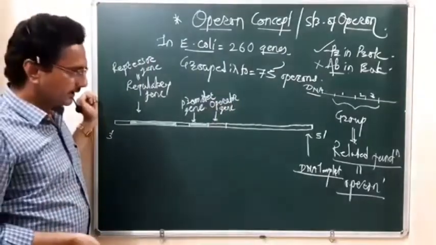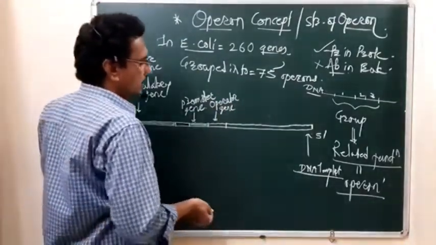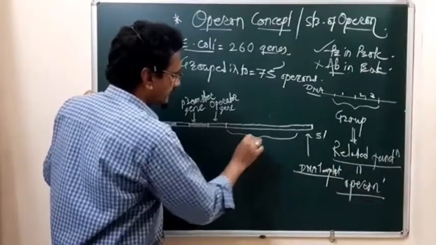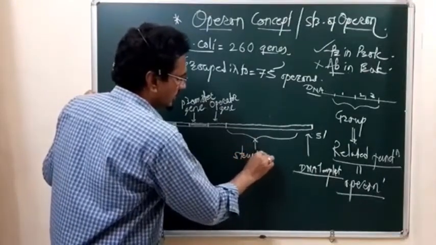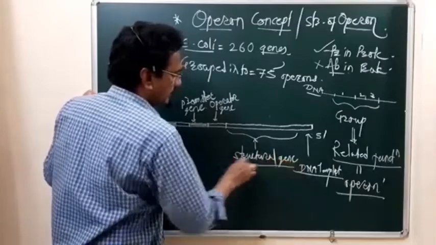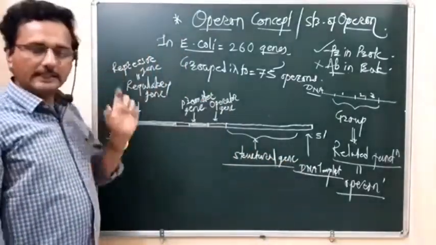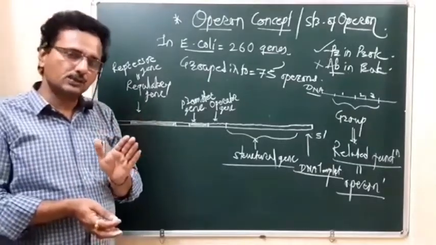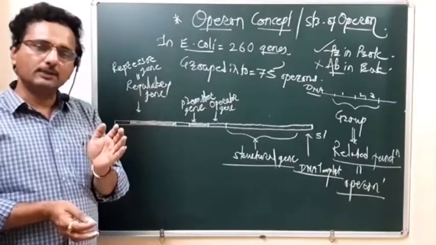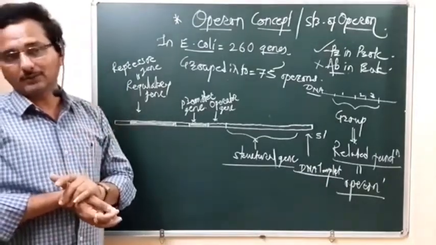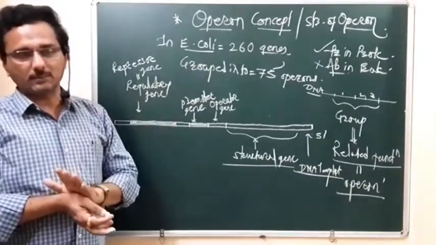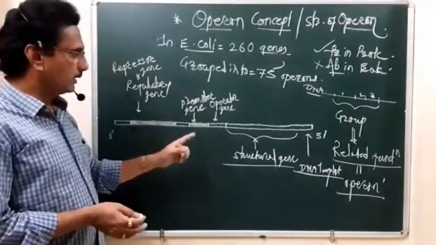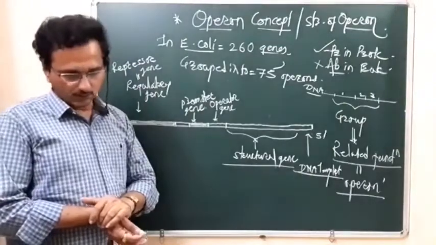The operator gene sequence is followed by the structural gene sequence. In the case of prokaryotes, the structural gene has more than one cistron, so it is polycistronic, and it has to produce polycistronic mRNA. That part you are aware of. So this structural gene has more than one cistron. What are those cistrons?